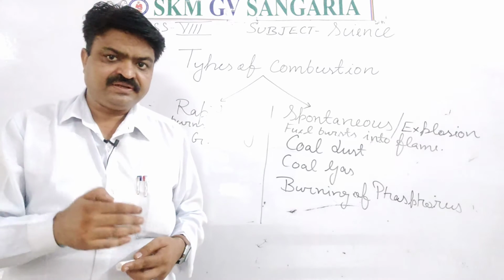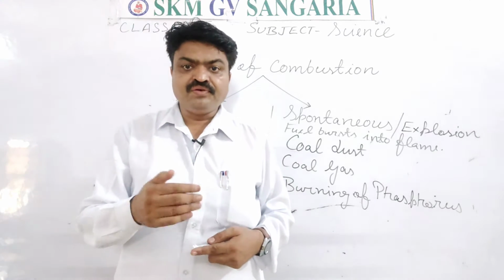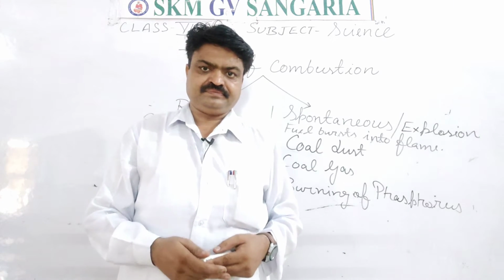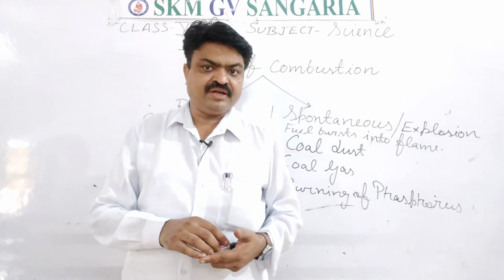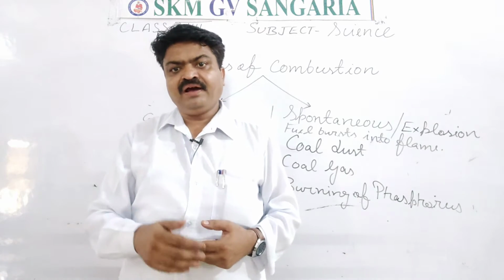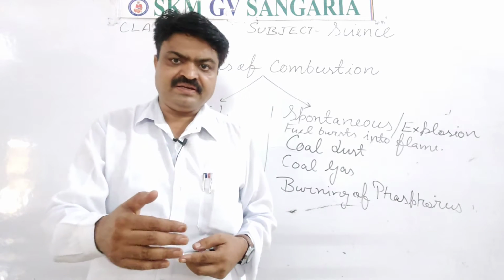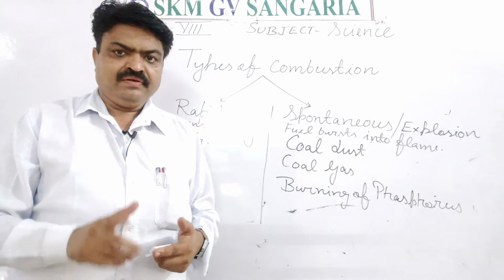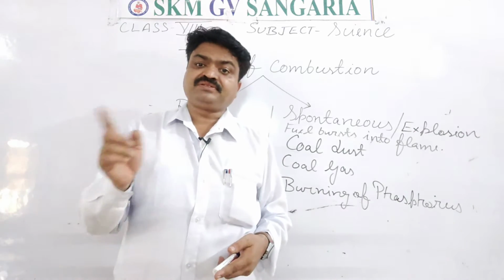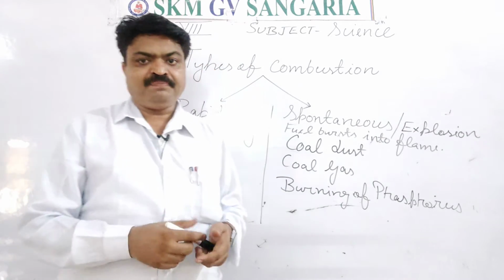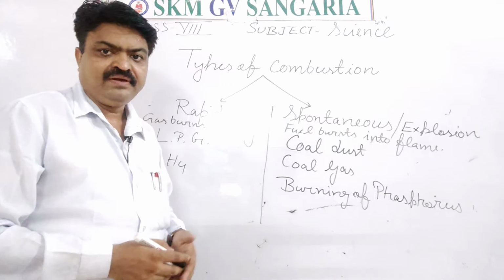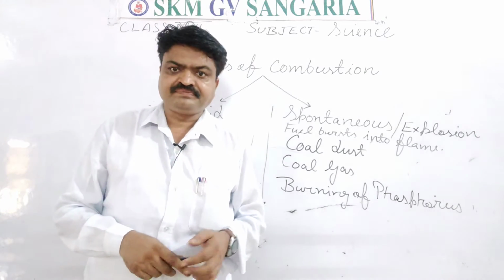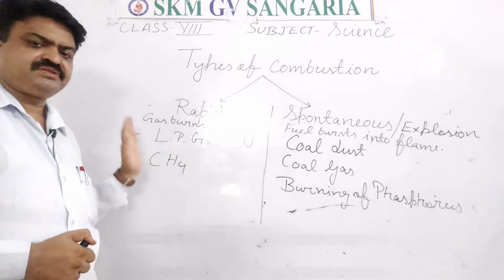It means the combustion in which fuel catches fire rapidly is known as rapid combustion. In rapid combustion, heat and light energy are released. Examples of rapid combustible substances are LPG and methane.